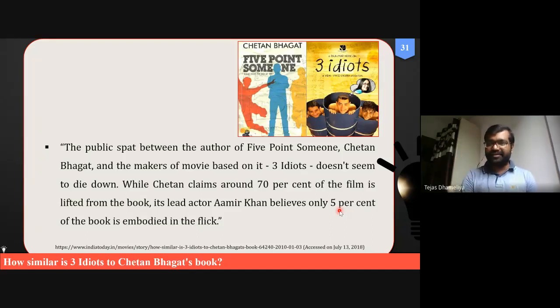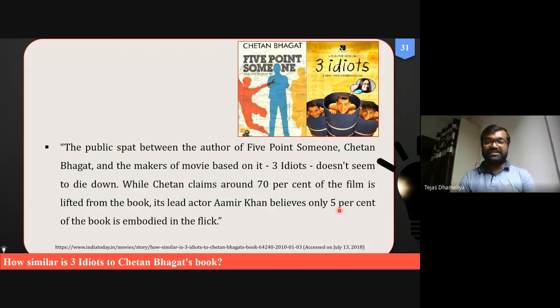Once it is there, you know this movie has earned so much money, and if it is really taken from this book, 5 Point Someone, then ideally Chetan Bhagat should be given some royalties, some amount of money from the profit of this movie. If Rajkumar Hirani and Vidhu Vinod Chopra have not done this, then it is a matter of court. Okay?